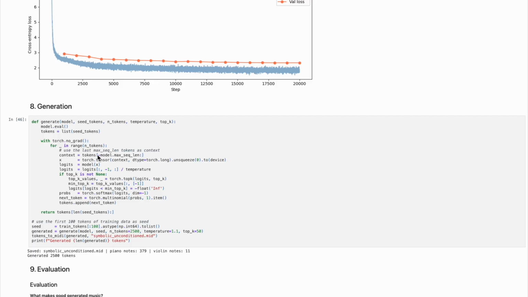Now for the generation, we use autoregressive sampling, starting from a seed of the first 100 tokens from the training set. The model predicts one token at a time. We apply temperature scaling to control the randomness and top-K filtering with K equals 50 to avoid very unlikely tokens. The last 512 tokens are used as context at each step. We generate 2,500 tokens in total, which are decoded back into the MIDI file.